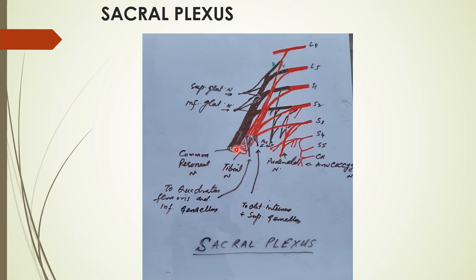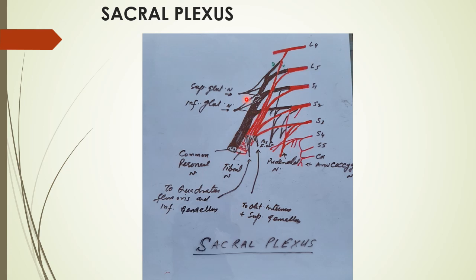These nerves also supply the sensory supply to the dorsum of the foot. Now the common peroneal and tibial, derived from these sources, get together to form the sciatic nerve. The sciatic nerve is formed by this combination, which comes out through the greater sciatic foramen onto the back of the gluteal region and back of the thigh.